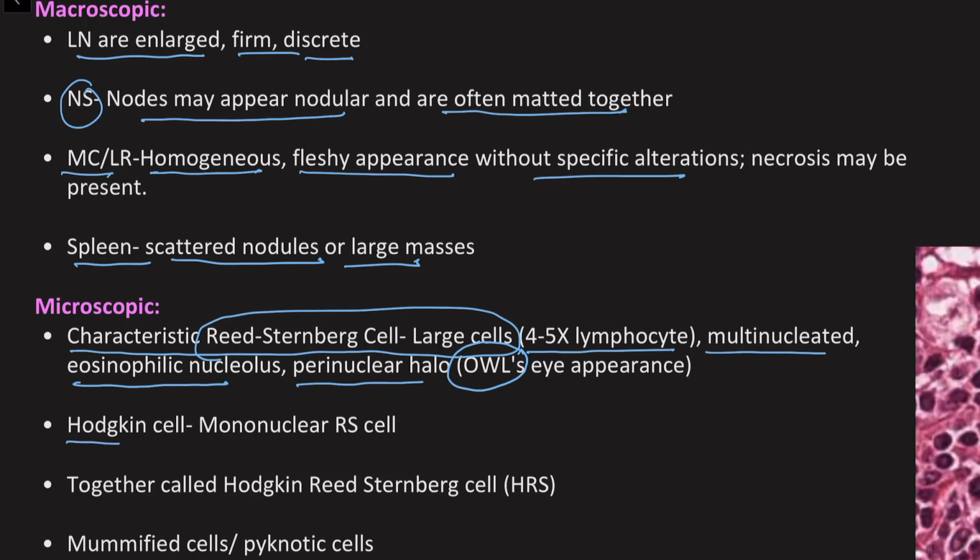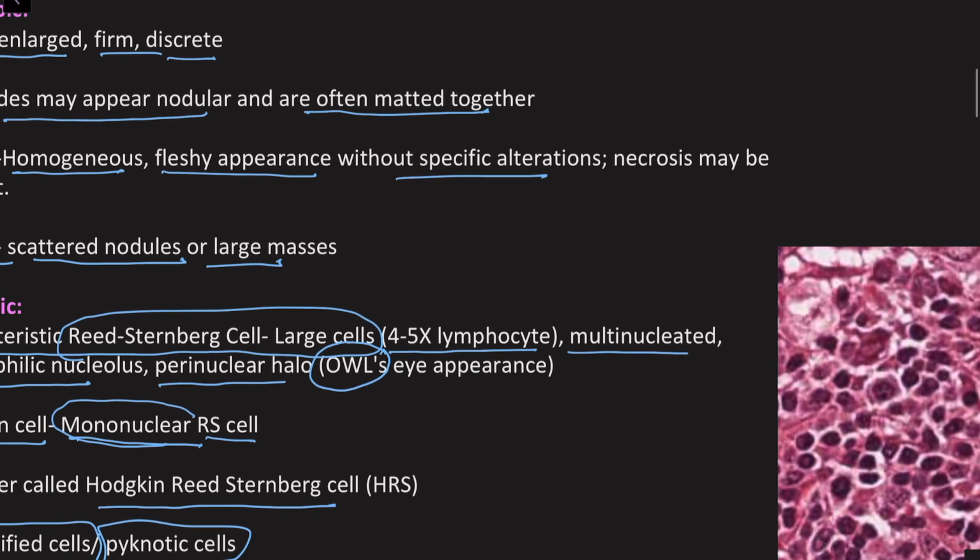Then there is something called a Hodgkin cell, which is basically a mononuclear variant of the Reed-Sternberg cell that is just having a single nucleus, but it also has a very prominent eosinophilic nucleolus in it. So together we refer to them as the Hodgkin-Reed-Sternberg cell or the HRS cell. And when these Hodgkin-Reed-Sternberg cells undergo apoptosis, they form something called a mummified cell or the pycnotic cell. So let's see some pictures here.